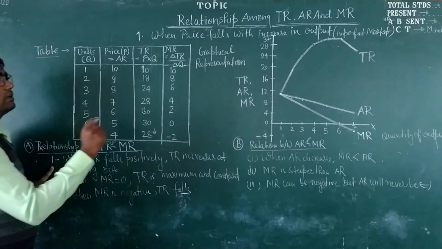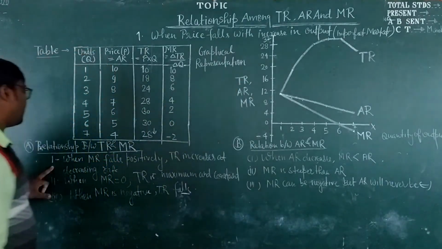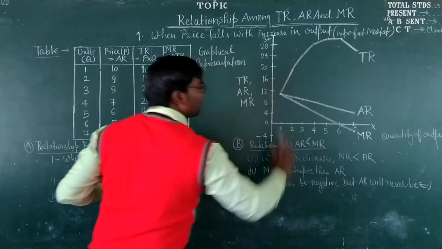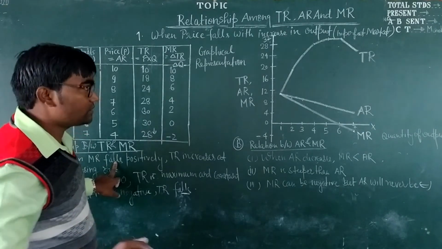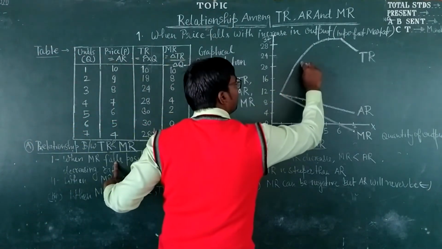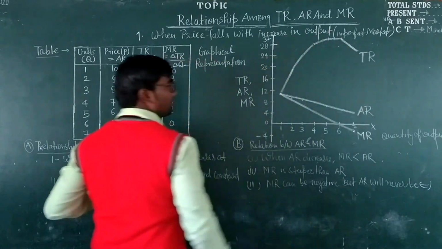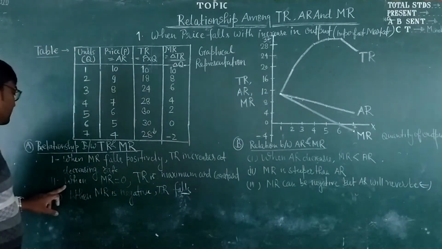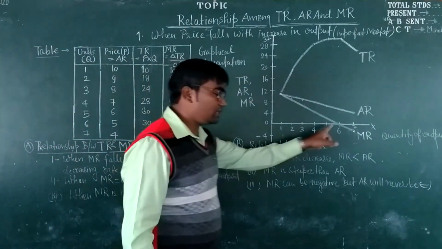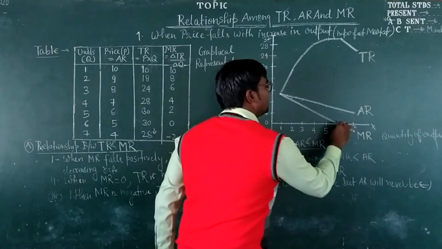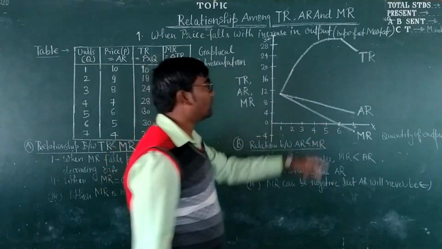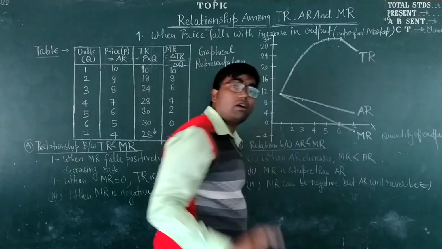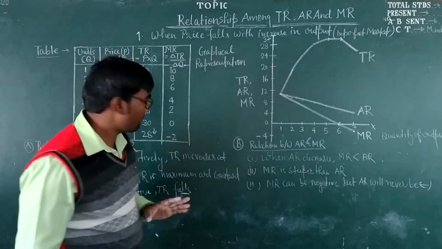The first relationship between total revenue and marginal revenue is that when marginal revenue falls but is positive, total revenue increases at a decreasing rate. This is the first relationship that these two hold. Second relation is that when marginal revenue becomes zero, at this point, at the sixth unit, total revenue is at its maximum and constant. This is the second relation.